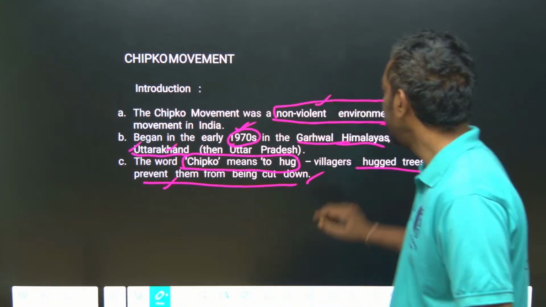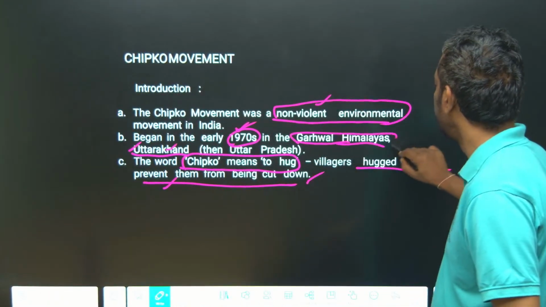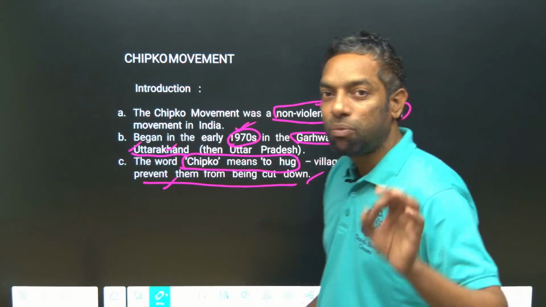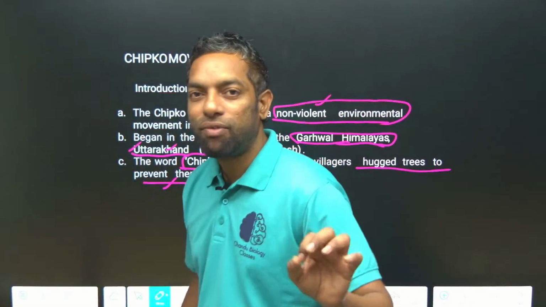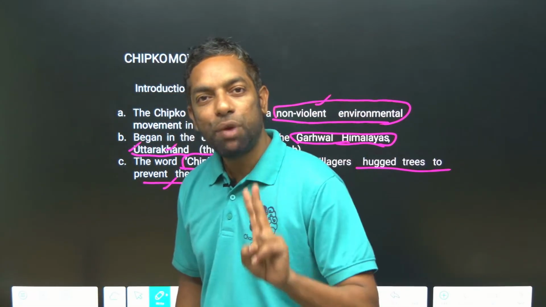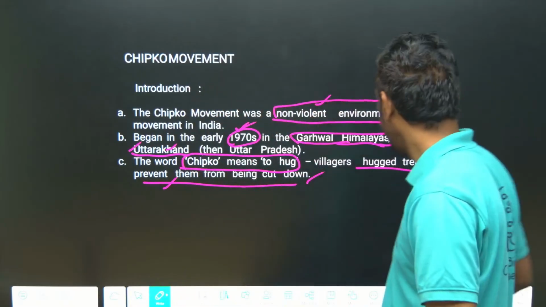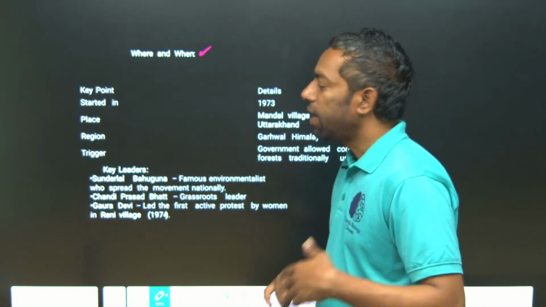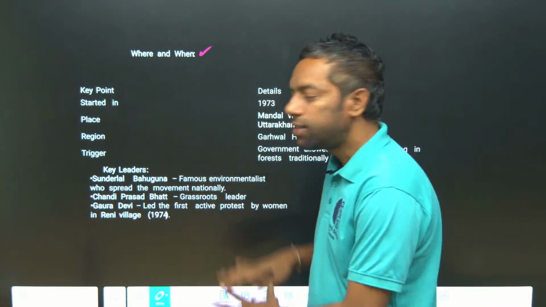The place is the Garhwal Himalayas, where the Chipko movement took place, in 1970. These two are the keywords in the exam, where and when. This is important.